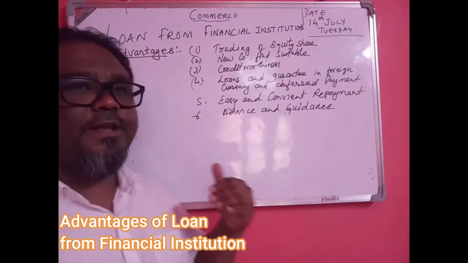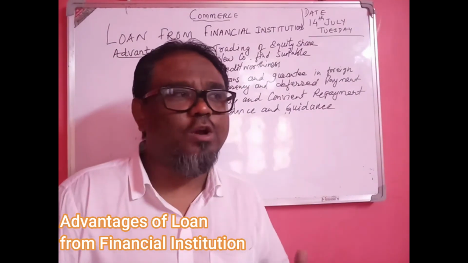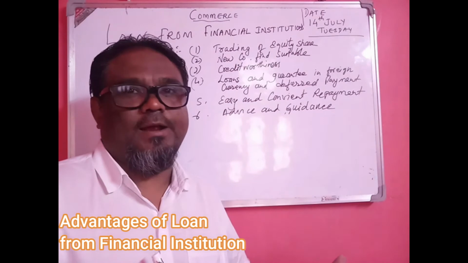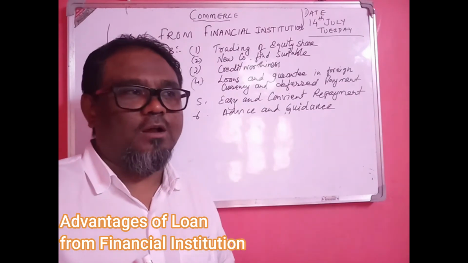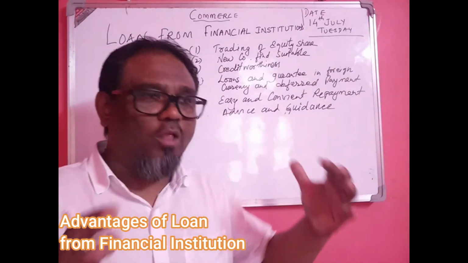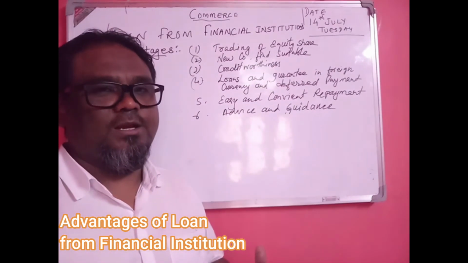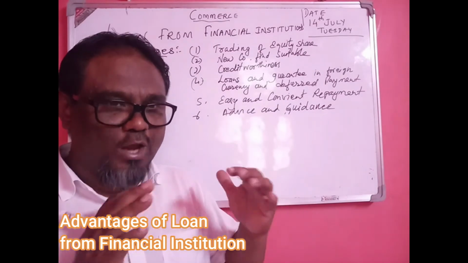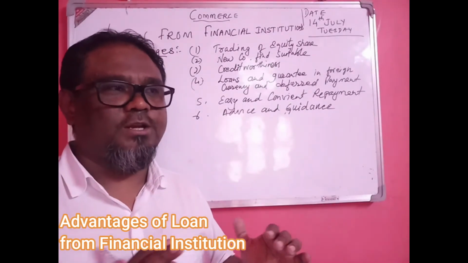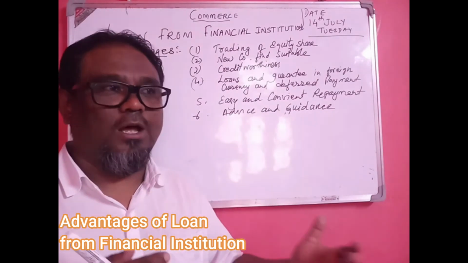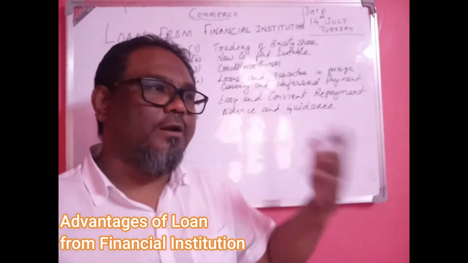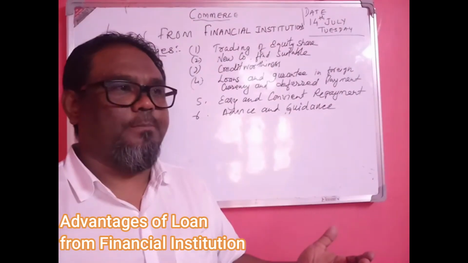Next, creditworthiness. When a company applies for a loan, the financial institution will go through all the details of the company: the company structure, company formation, everything, the length and breadth, the whole dimension of the business, looked at thoroughly.